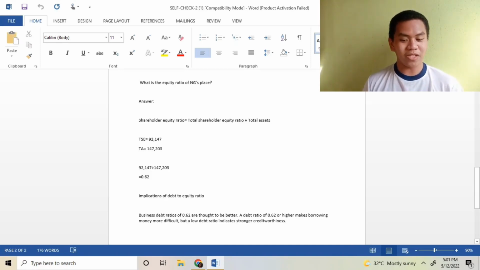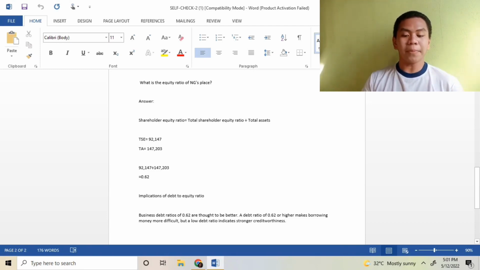Number 2. The implication of the current ratio of NG's Place: it indicates the company's capacity to pay its short-term debt. This ratio must be greater than 1 in most tourism and hospitality establishments. The ideal level is 1.5 or 1. For NG's Place, the current assets are 90,203 pesos and the total current liabilities are 30,056 pesos, so it is equal to 3.1. That is the current ratio.